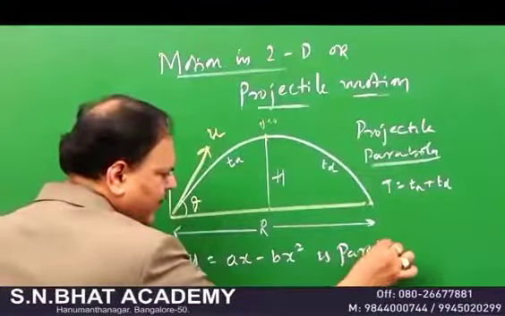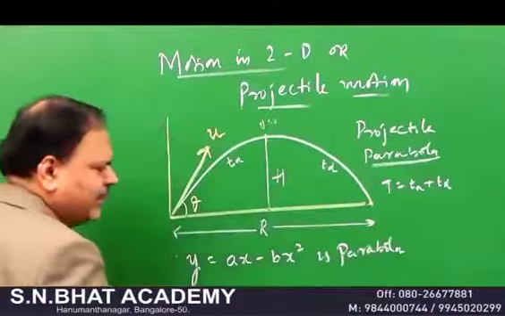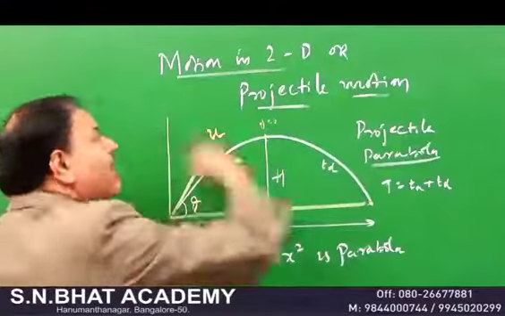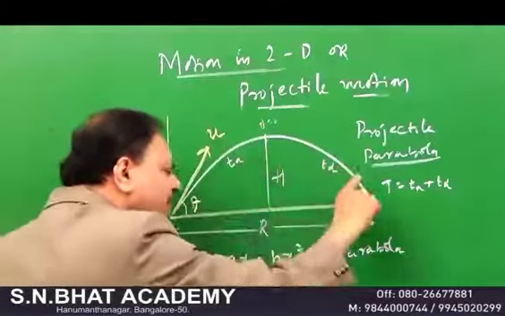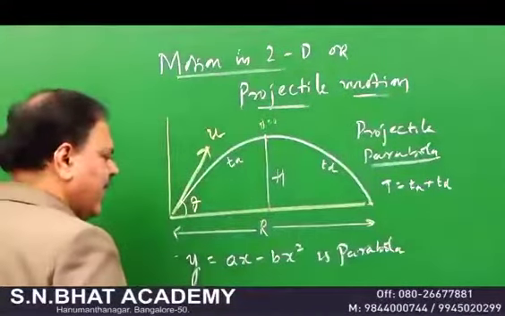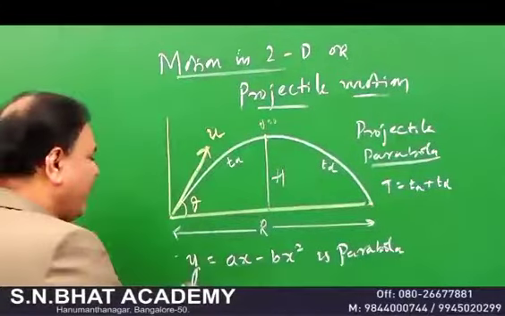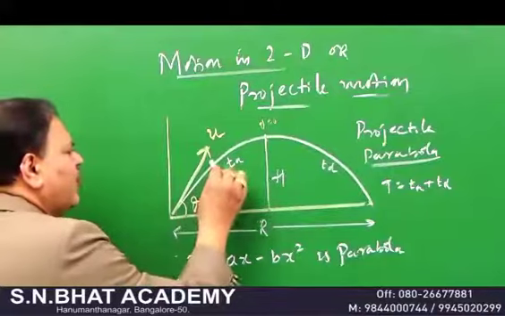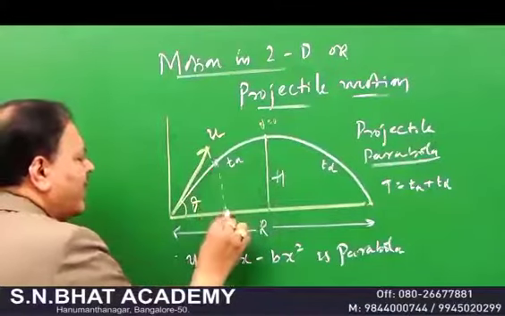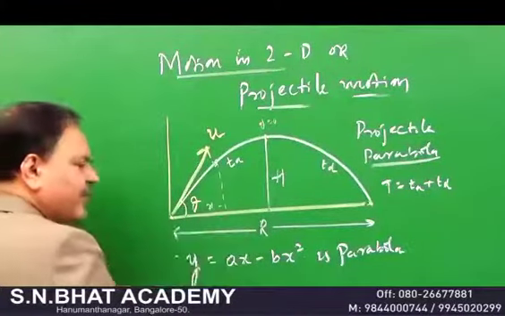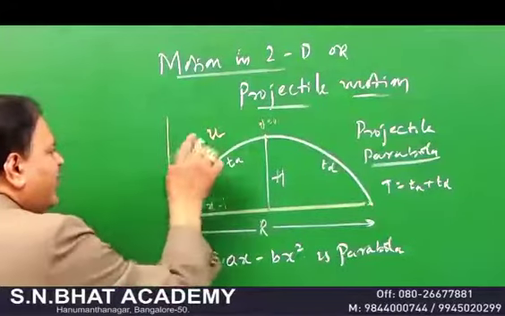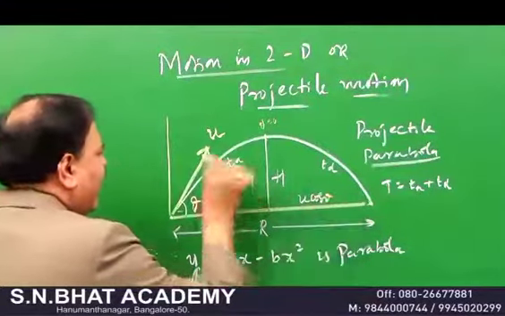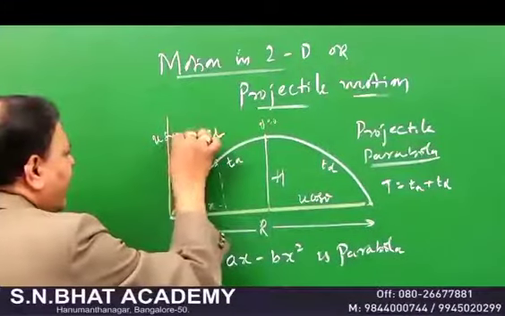Remember, the parabolic path is traced by the projectile. This projectile is moving under the influence of gravity. Remember, that's why it will not go away and it will come back to the earth. And if you ask me, sir, I have projected a body here. Suppose it goes there, then it will come back. Can you tell me what's the distance? So look, we resolve it into two components, u cos theta and u sin theta.